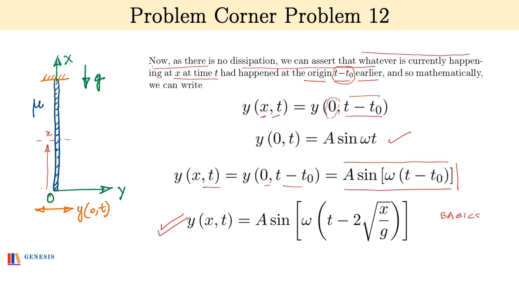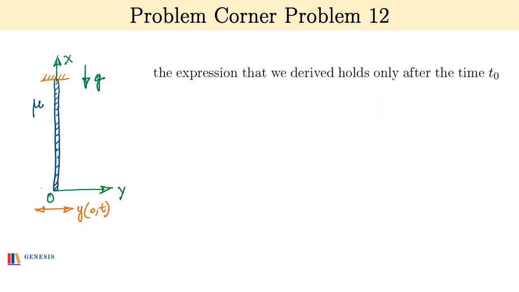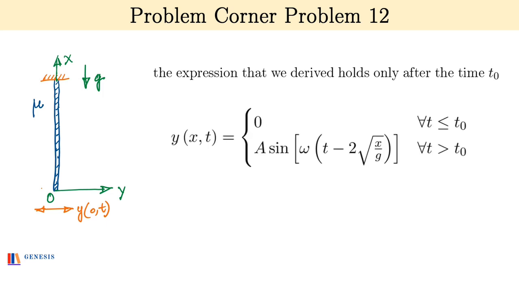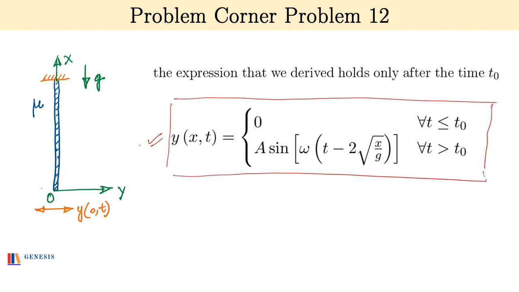One thing to note is that the expression that we have derived holds only after time t naught. To be completely correct, we must write the wave equation as y(x, t) = 0 when t is less than or equal to t naught, and the expression we derived earlier, A sin omega times (t minus 2 root of x by g), for times greater than t naught. This completes the solution and removes any ambiguities that we might have had.